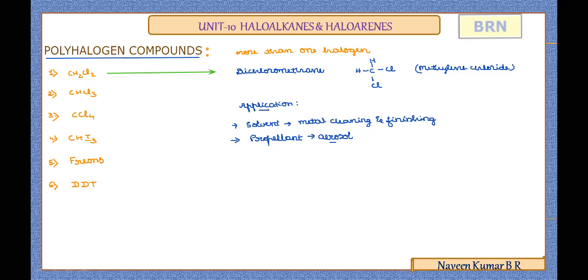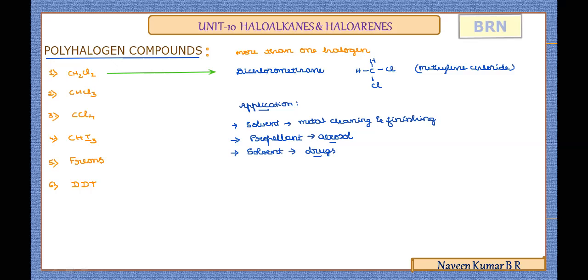If you observe there, the propellant compounds used are dichloromethanes. One more important application we can consider: dichloromethane is also used as a solvent in the manufacture of drugs.